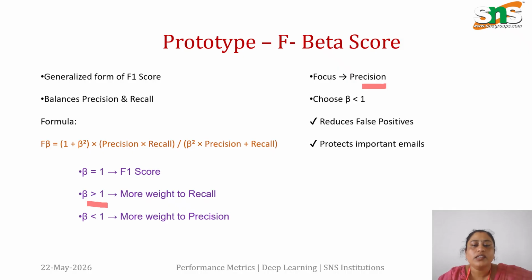Based upon the necessity of the evaluation metric, we have to choose the beta value. Beta equal to 1 is used if recall and precision are of equal weightage. If you have to give more focus to precision, that is, reduce the false positives, you go with a beta value less than 1. When you have to give more weightage to recall, you go with beta values from 2 to 10. So this is all about the F-beta score.